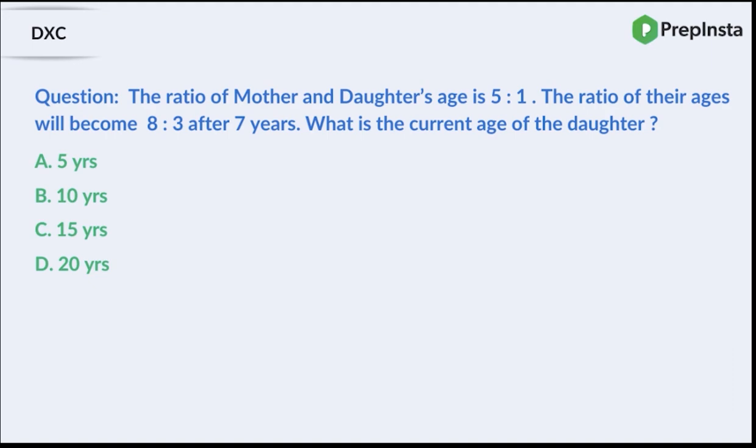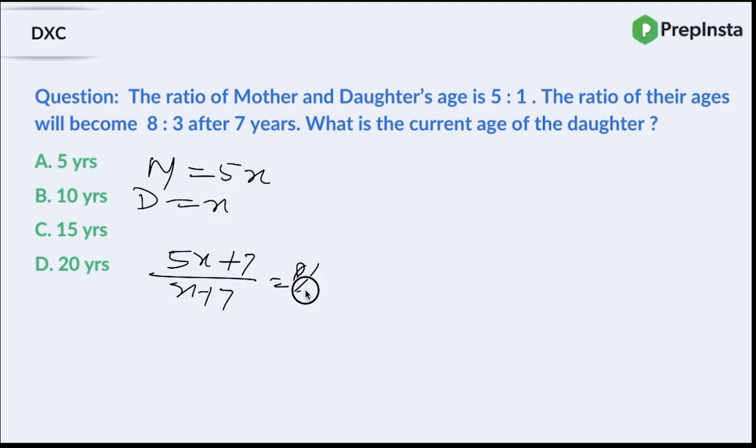Okay, guys. So how would normal people solve this problem? Let me just give you an idea. I'm not solving it that way, but I'm just giving you an idea. The ratio of mother and daughter's age is 5:1, right? So if I say mother's age is 5x today, the daughter's age would be x. The ratio of their ages will become 8:3 after 7 years, right? So what you will do is (5x plus 7) upon (x plus 7) equals 8 by 3, and that is how you will solve this problem. But that is still going to take time, right?